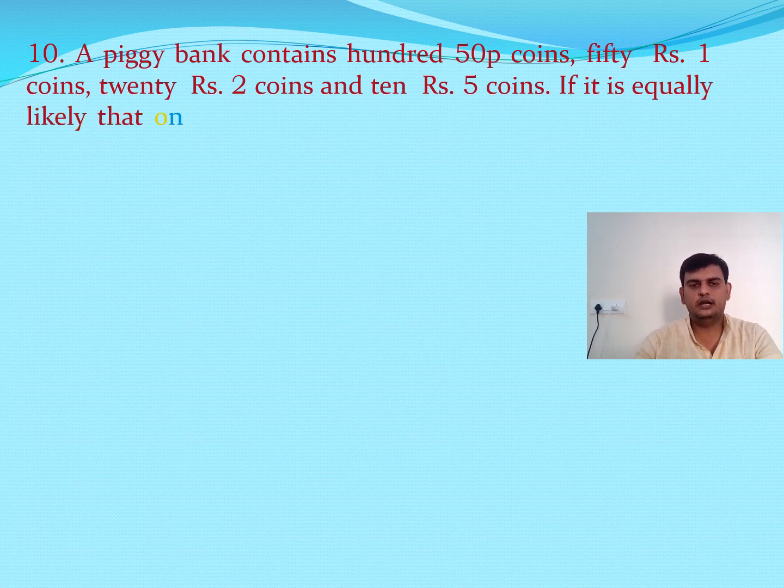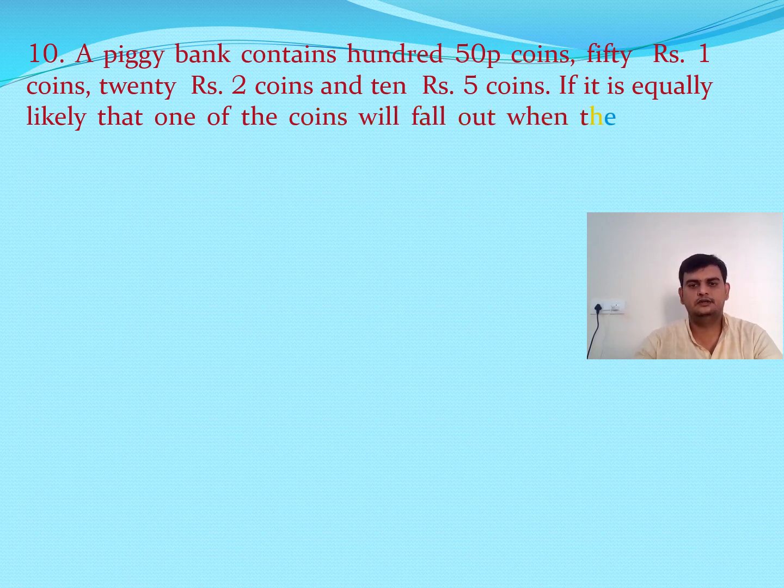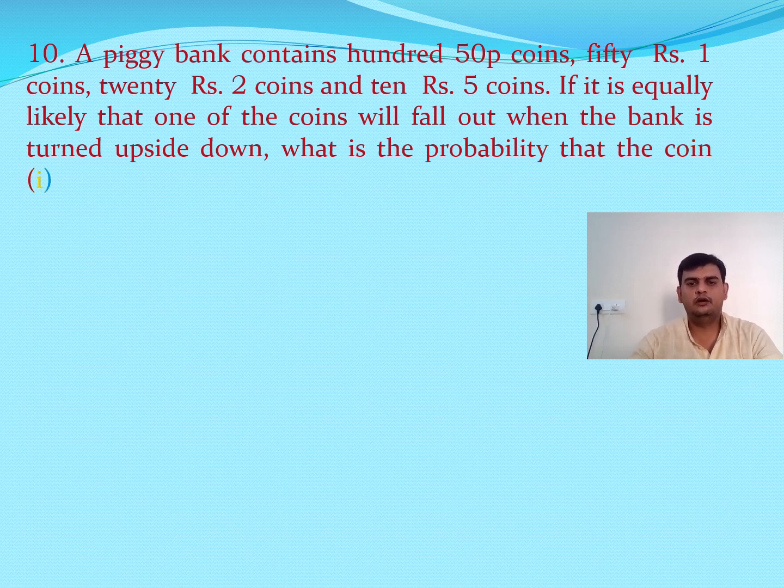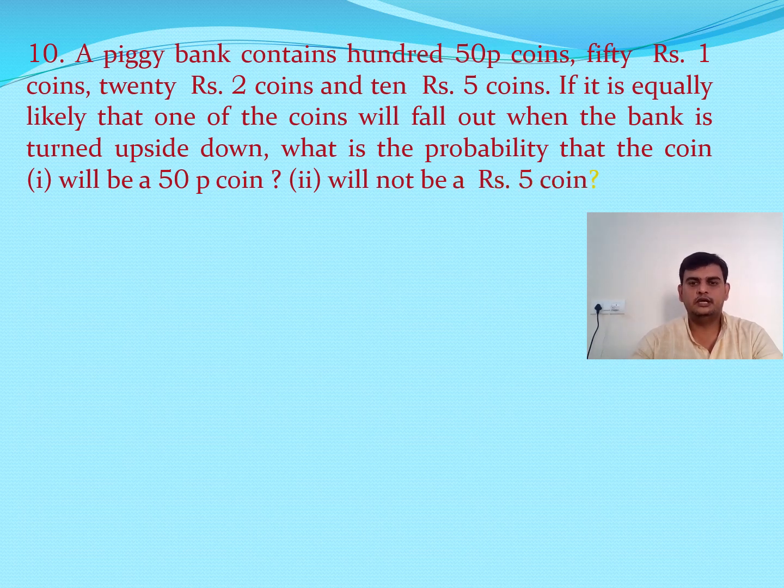If it is equally likely that, here equally likely means every coin has equal chances. So we have more 50 paise coins, so we may think that more probability or more chances are there for 50 paise coins. That is not the meaning. Even if we have more number of 50 paise coins and fewer 5 rupee coins, for getting a coin we have equal possibilities. That is nothing but equally likely.